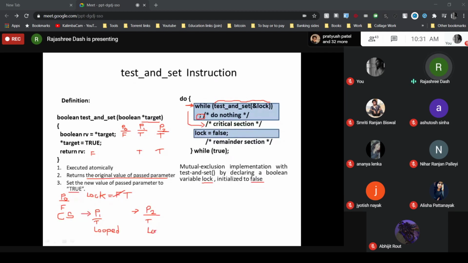So what we find here is that while P0 is executing in its critical section, any other process that is trying to enter the critical section is not allowed. So at a time only one process is allowed to execute the critical section. Which property has been satisfied here?